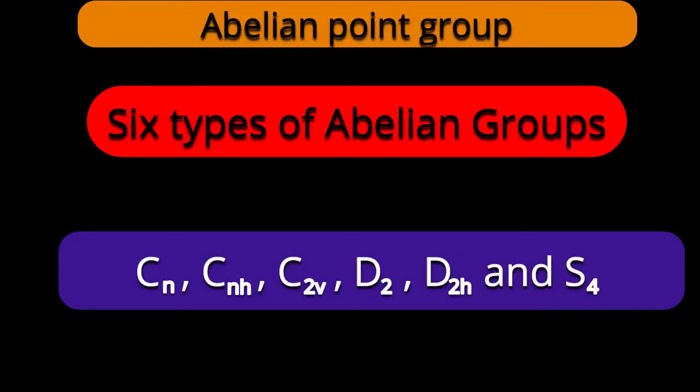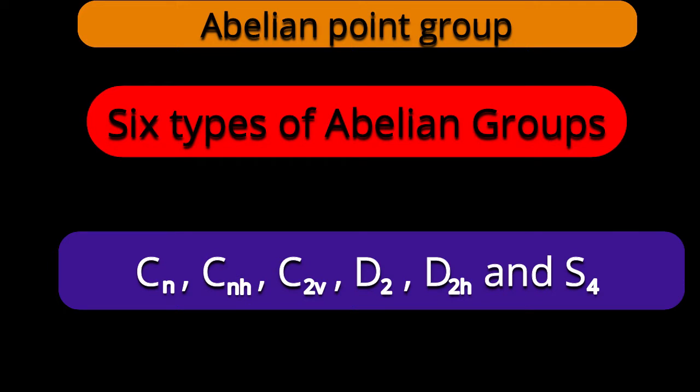Here are 6 general or particular types of abelian groups. These are the point groups which show abelian behavior, meaning commutativity for all kinds of pairs is fulfilled here. If I talk about the first, Cn, along with identity only operations related to the Cn axis will be there. In Cnh, in addition to the operations of Cn, a horizontal plane will be there. And in case of C2v, we are well aware about that. Four operations are possible: E, C2, sigma xz and sigma yz.